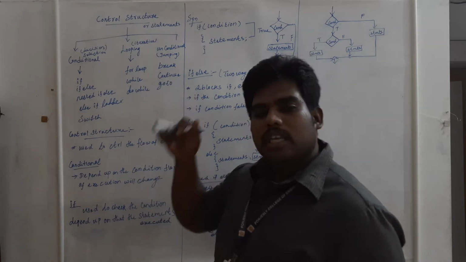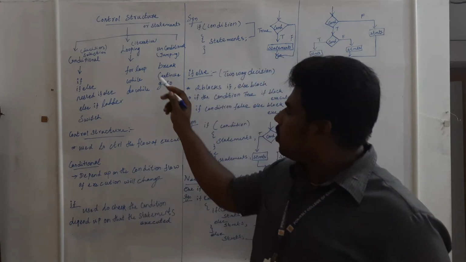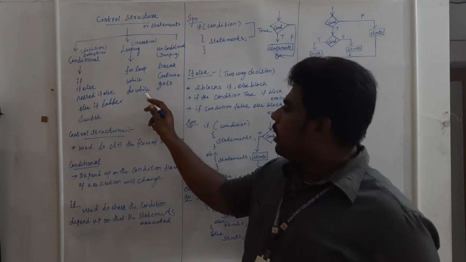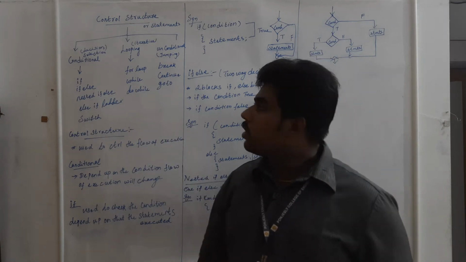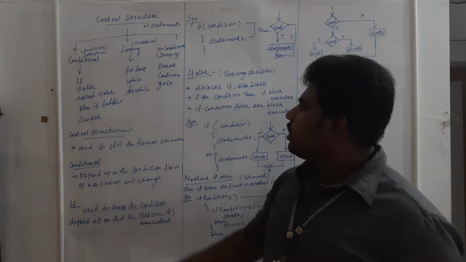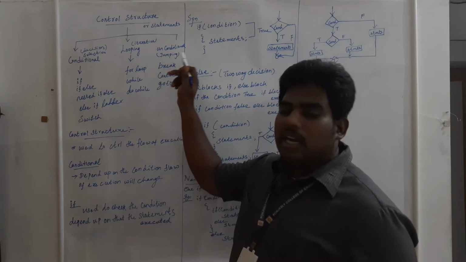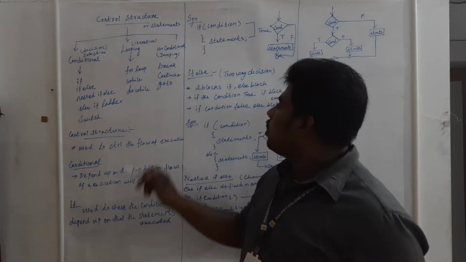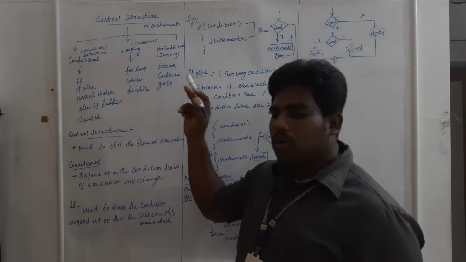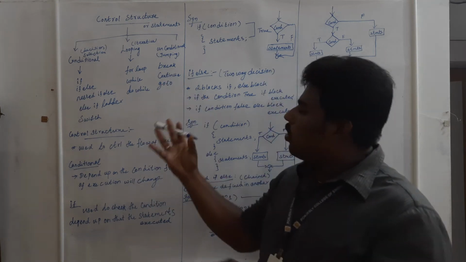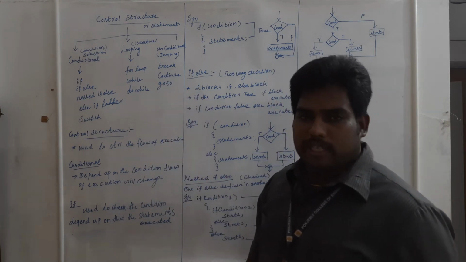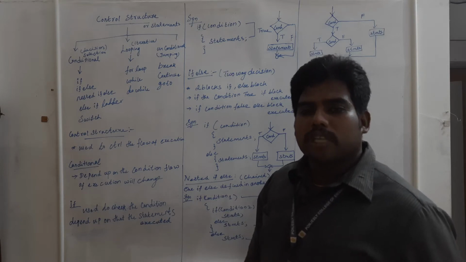In C program there are three types of loop: for loop, while loop, and do while loop. Again, the unconditional statements are called jumping statements: break, continue, goto. So this is the whole structure of control statements.